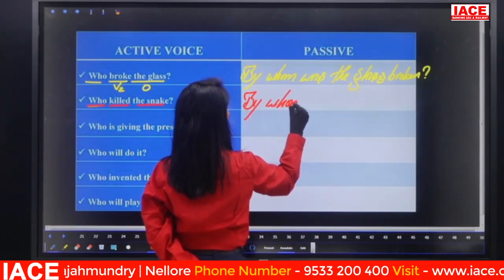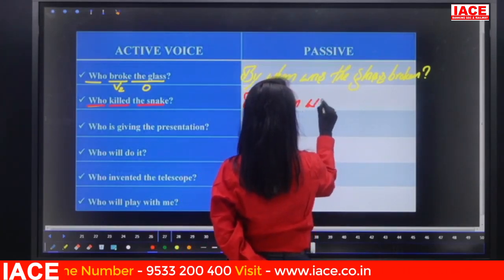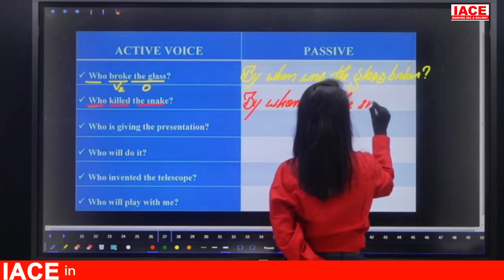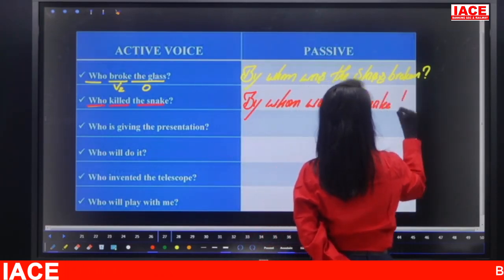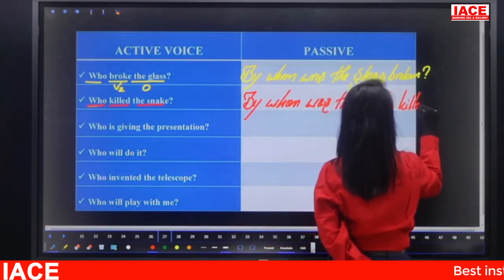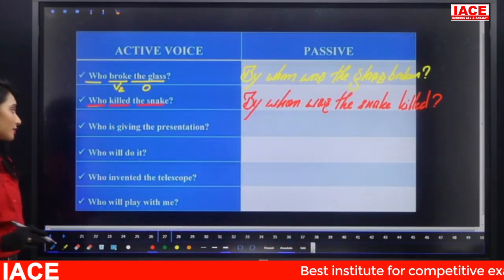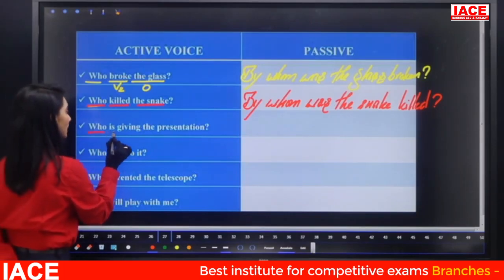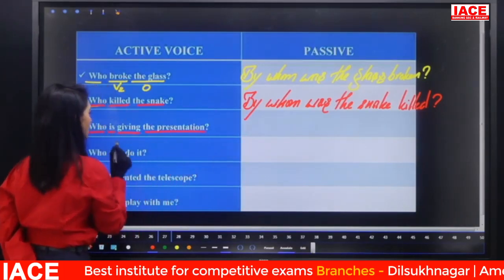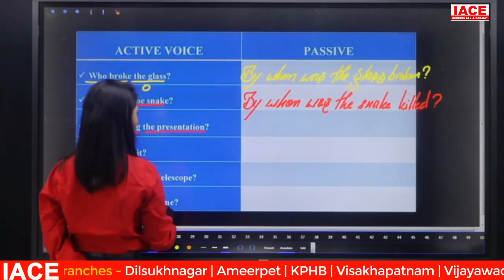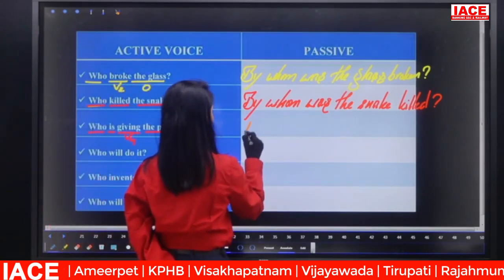Who killed the snake? So what is the conversion? By whom killed. So was the snake, B3 killed. By whom was the snake killed? So that is a conversion. Now look at this one. Who is giving the presentation? He is giving. Verb is in V4. By whom? Who becomes by whom.